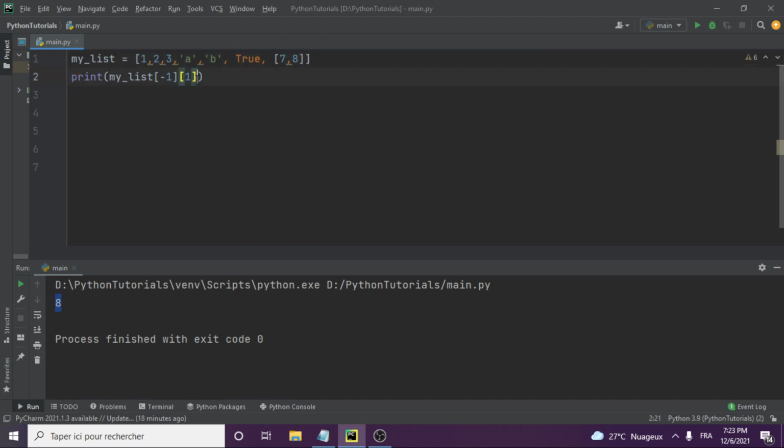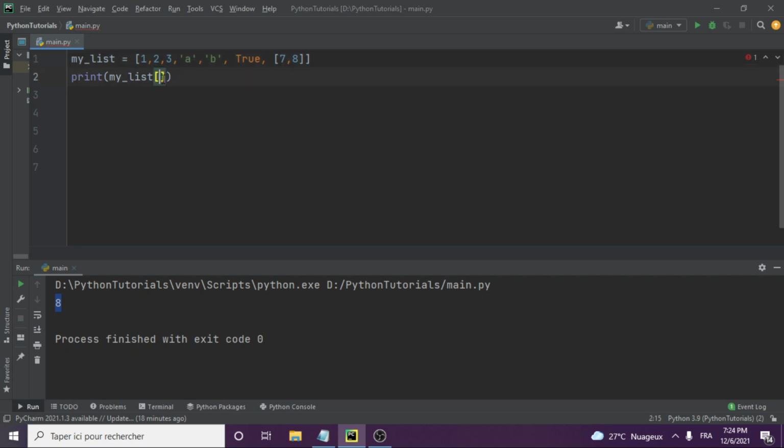So now, let's say we wanted to get, say, this A to B. Remember it has to be 0, 1, 2, then you start with 3, then it's supposed to be 4, but then you put 5, because the start is inclusive and the last one is not inclusive.